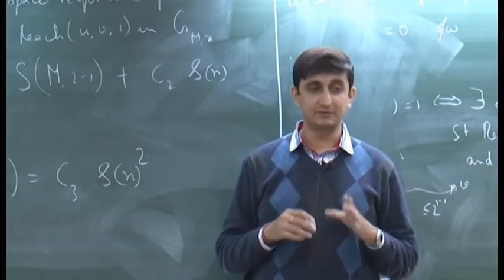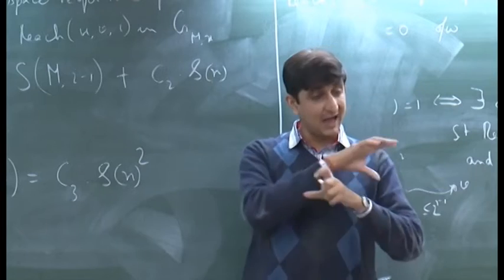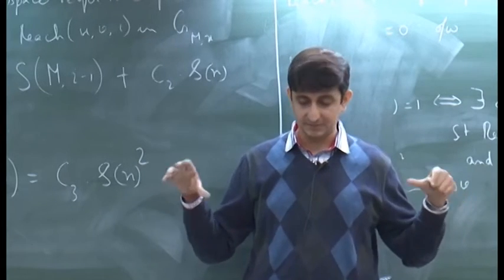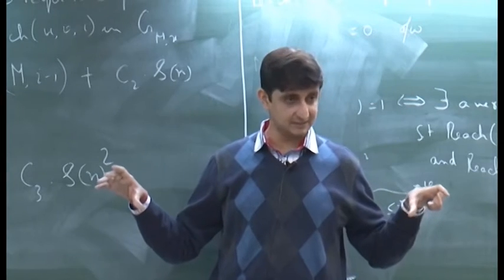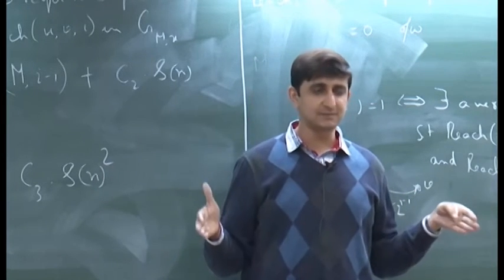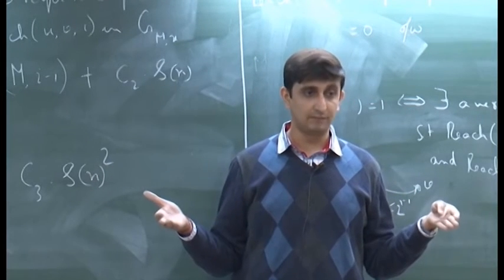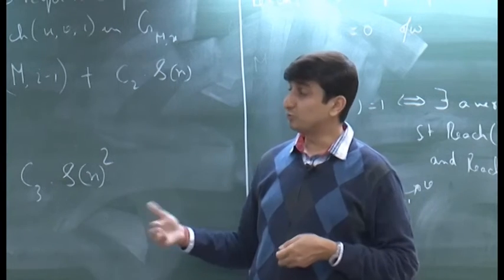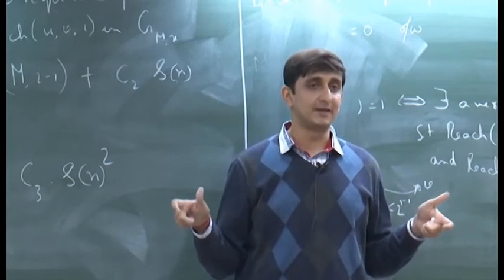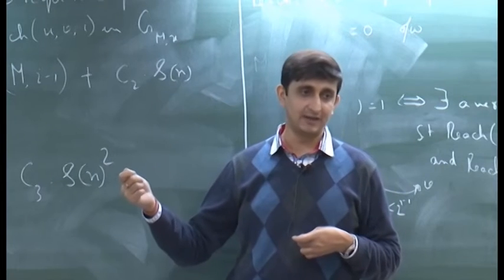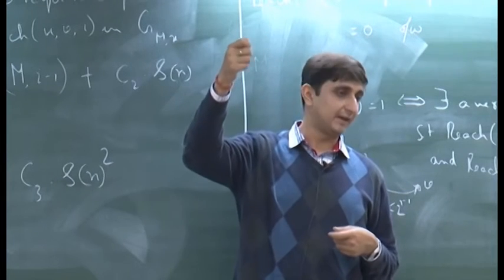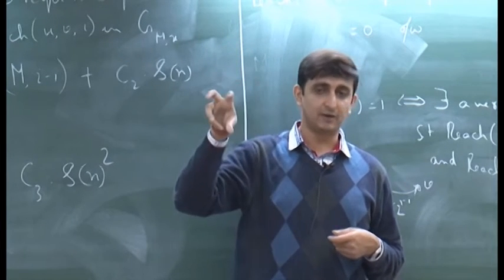Just think about it. That will take only log space, but maybe the output of this construction, that is writing G of M comma x completely, will take space much more than log of n. But we will not write G of M comma x on our output tape at any time. Whenever I need a particular vertex, I will go look at the input and construct that vertex.